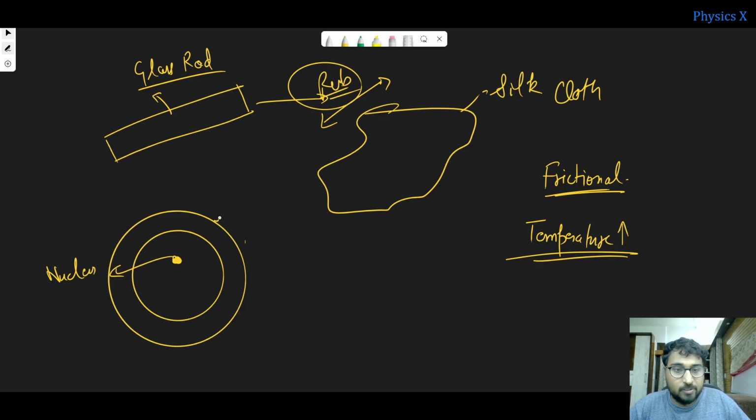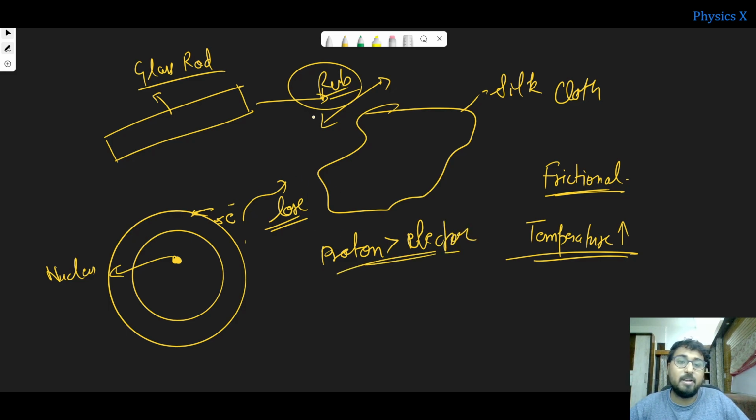So let us consider that this is your electron revolving here. Due to this rubbing, this electron will get loose. It will be lost. Now you can see that protons become greater than electrons because this atom has lost one electron due to this rubbing. Protons dominate, and you know that a proton is positively charged and an electron is negatively charged. So a positive charge will exist. That is, this glass rod becomes positively charged after rubbing. Why has it become positively charged? Because it has lost electrons, and now the positive charge will dominate.